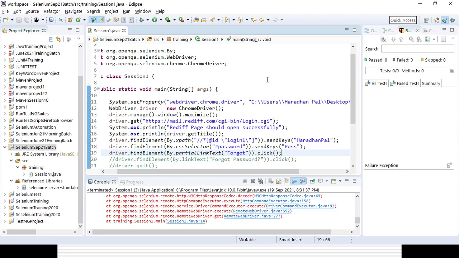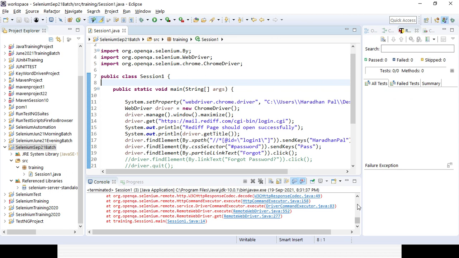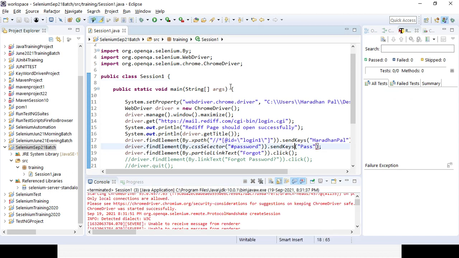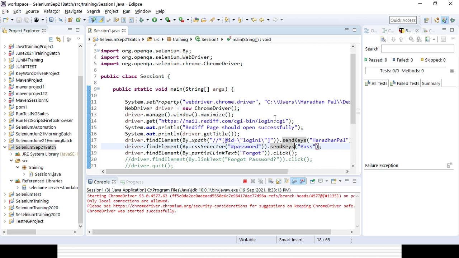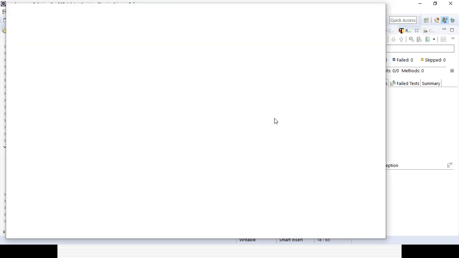Suppose you have 50 test cases, and when you run them, sometimes 10 test cases fail, but those 10 are not real failures. Sometimes there can be a false failure because of a synchronization issue. That is the reason, instead of hard coding the wait time, you need to go for the explicit wait instead of the implicit wait, so that it will wait until the particular object becomes visible.